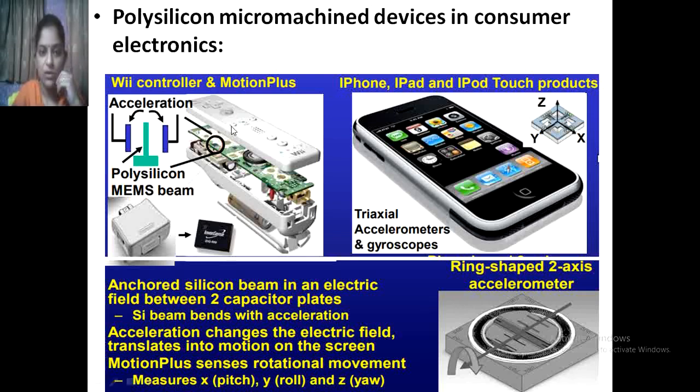Now we have the remote for TV, for the set-top box, as well as in nowadays automatic home appliances that control the light as well as the fan. So according to the capacitance value changes, it will translate into an electrical signal and it will change the motion on the screen.